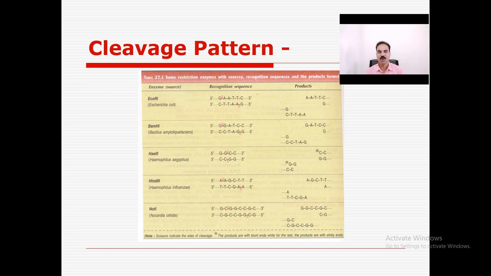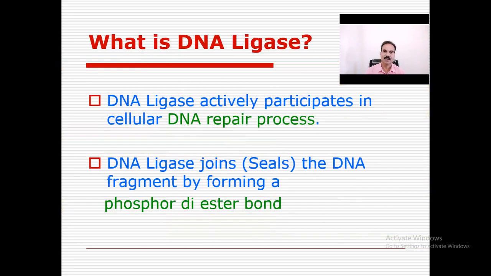Nomenclature, I told you, you can take any restriction enzyme. The first letter is the genus letter, followed by two letters for the species. Then there is the strain, and then the numerical number, the order of discovery. In this way, the nomenclature of restriction enzymes takes place.